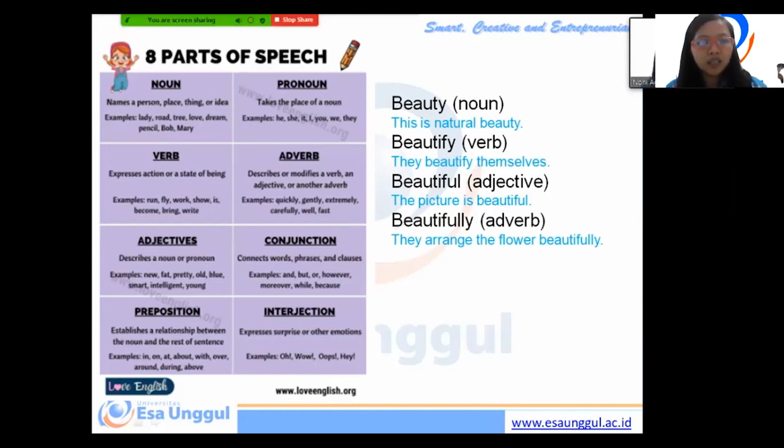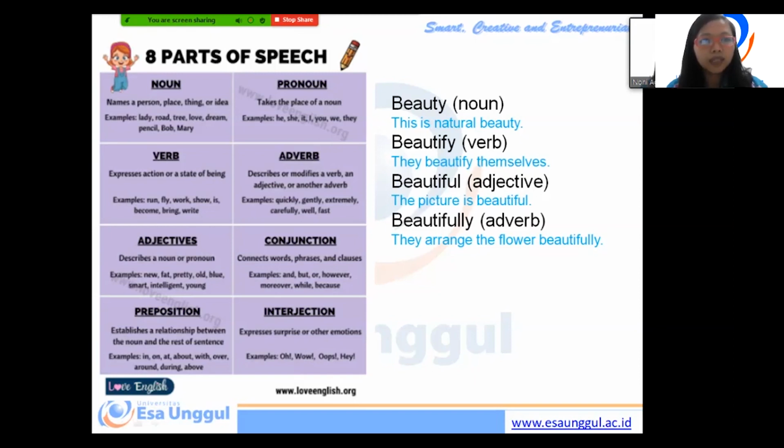So in English we have parts of speech. Noun, in bahasa Indonesia is kata benda. Noun is person, place, thing, or idea. For example, Noni is a noun. Rubika is a noun. Bogor is a noun. Table is a noun. Flower is a noun. Animal is also a noun. For example, cat, lions are nouns too.